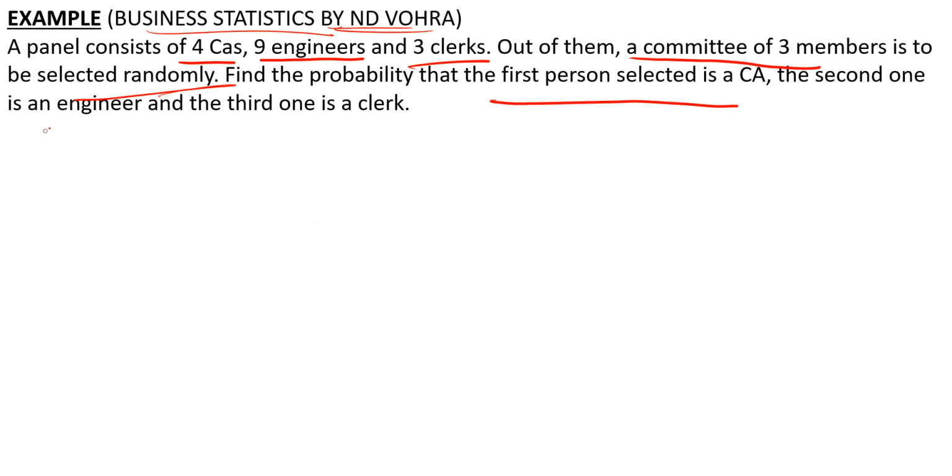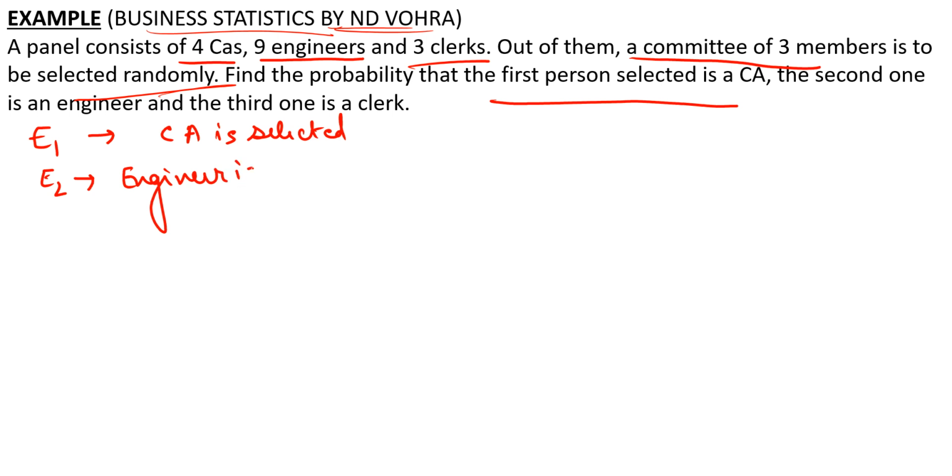So now we want to define the events. So how can we define? First of all, E1, the event that a CA is selected. E2 be the event that an engineer is selected. I'm not talking about order, I just want this. And then I want that my third event is that a clerk is selected. Right? These are my 3 events.